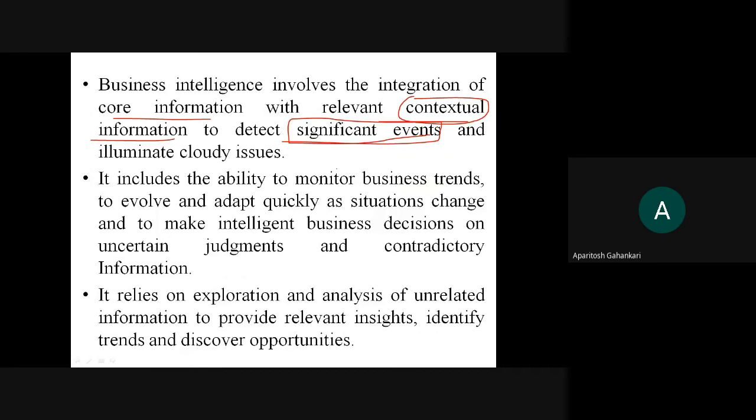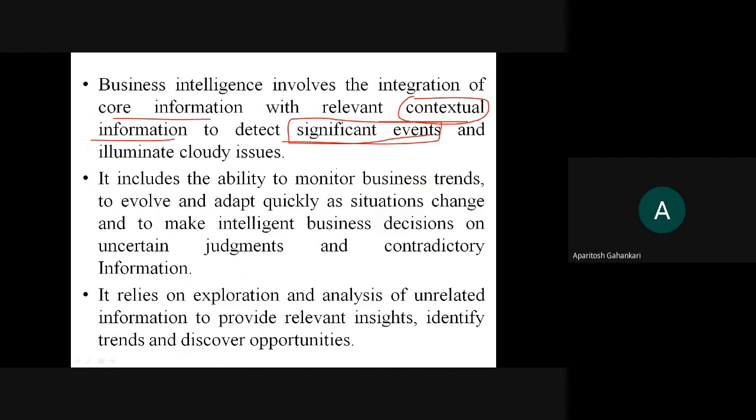Why? Because it is a scarce resource that is going to get exhausted within 50 or 100 years down the line. So they see it as a significant event. How? Because of the core information and the contextual information.